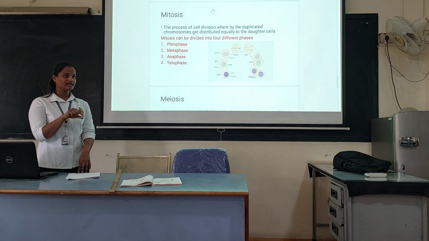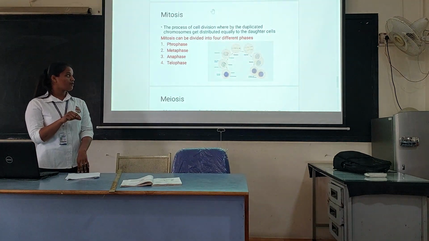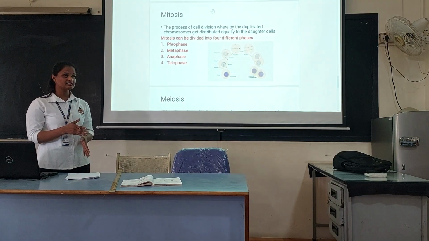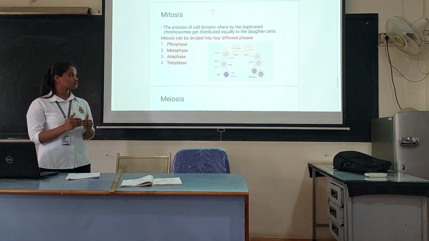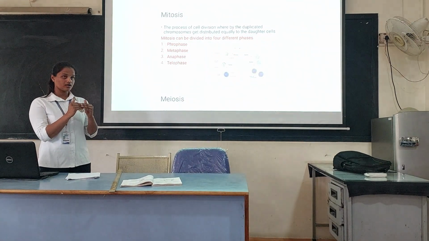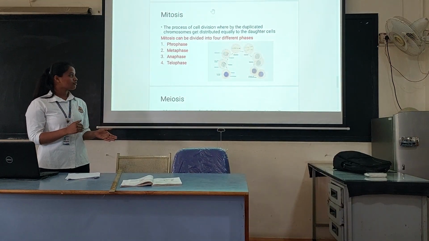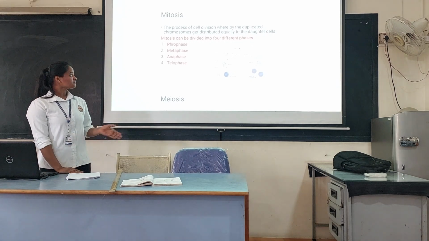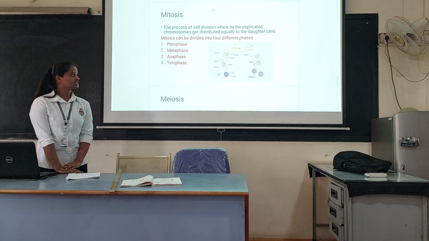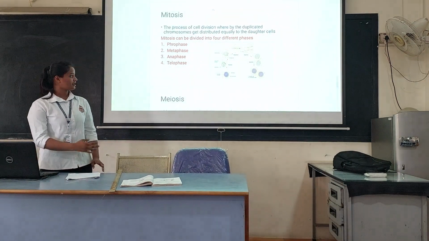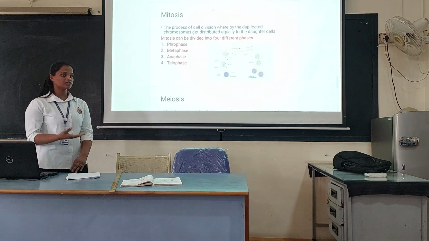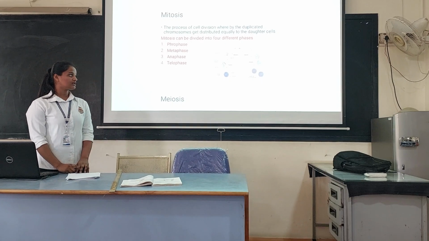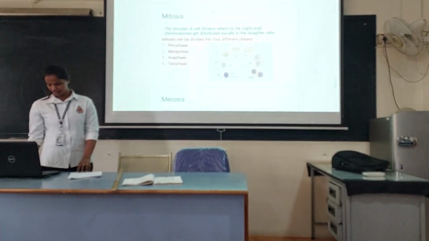these chromosomes get aligned in the center with the help of the centromere, and in anaphase, with the help of spindle fibers in plants and asters in animals, the chromosomes get divided to the opposite poles. In telophase, two groups of chromosomes form after the anaphase. In telophase, again the nucleolus and nuclear membrane appear, and also two groups of cells, that is the daughter cells, we can see in the telophase.